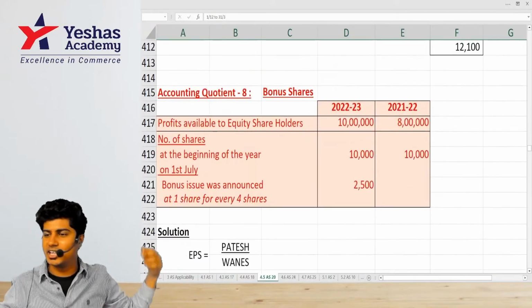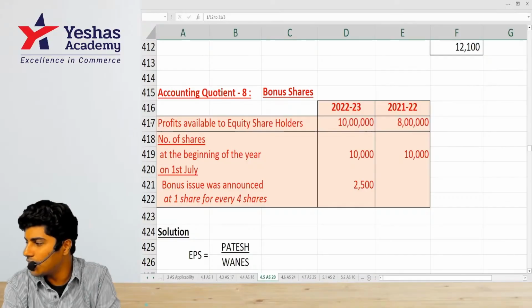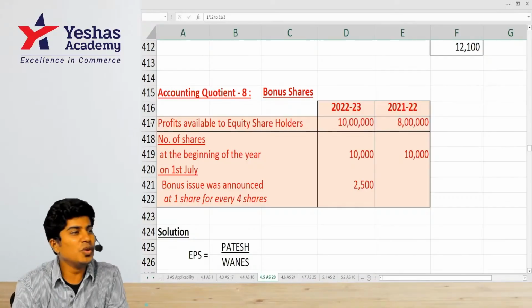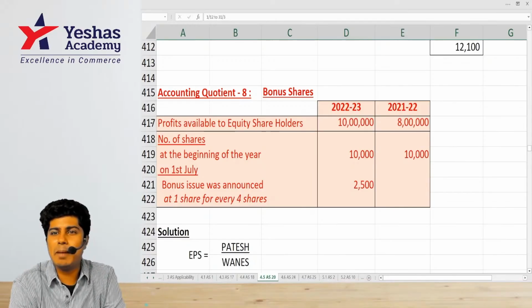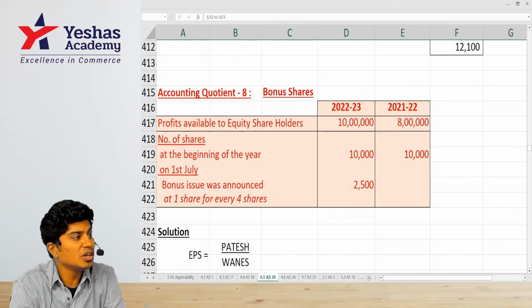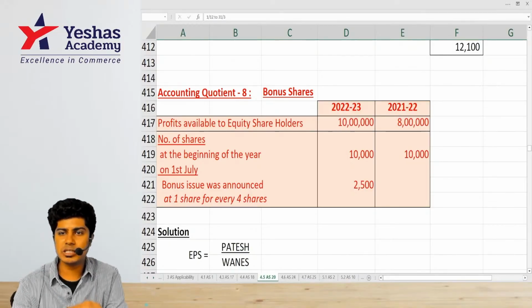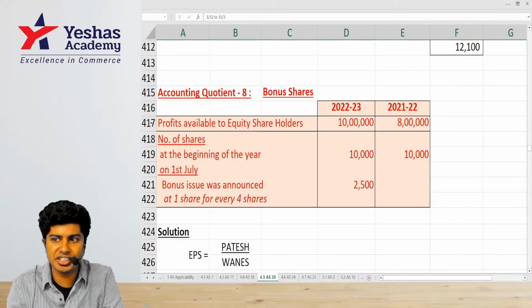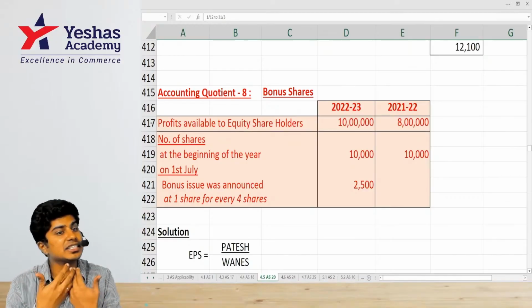Okay, let's do the next one. Bonus shares. AQ8 will be on bonus. What do you mean by bonus shares? Bonus shares means capitalization of reserves. What is bonus issue? From the perspective of the shareholder, it is a free share. From the perspective of the company, it is capitalization of reserves.